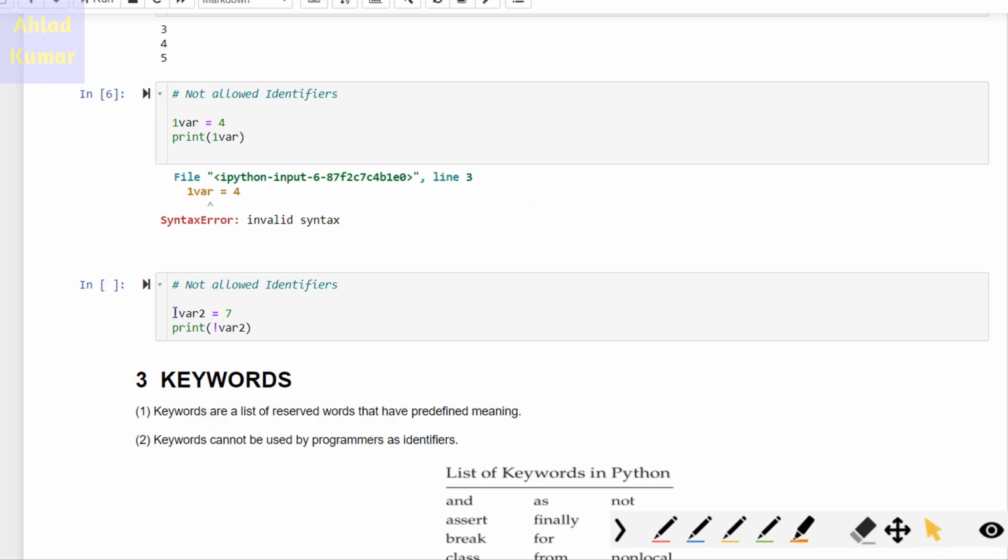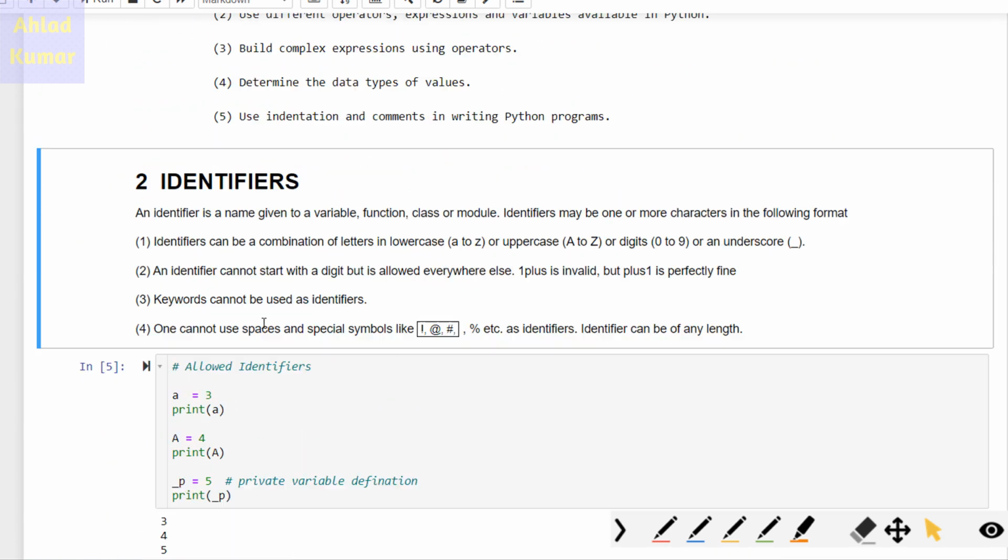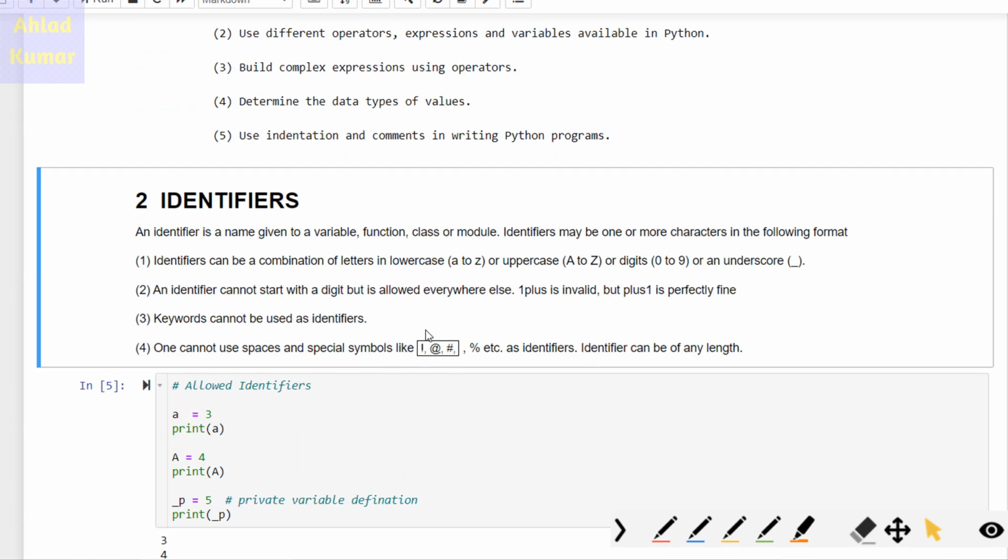So this is basically written like this, where I'm using this special symbol, the exclamation mark, in a variable equal to 7. When I print this value, let us see whether it will print or not. Once you run this, you hit an invalid syntax error. This is because you are using the exclamation mark. Any special symbol written over here is not allowed in identifiers. So this has to be kept in mind.